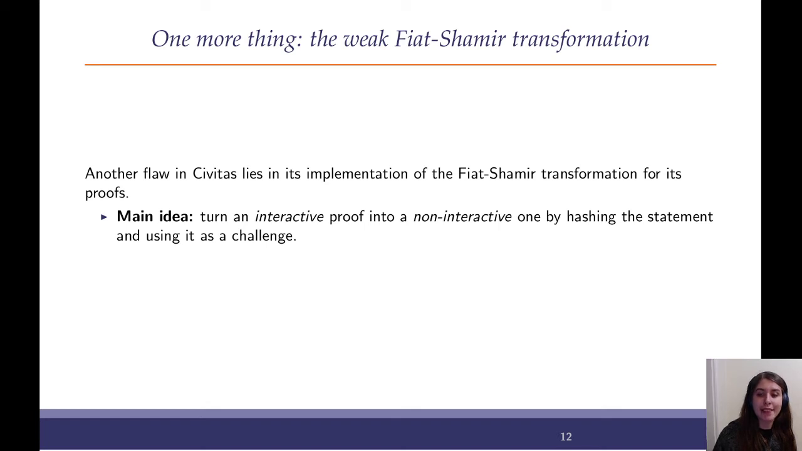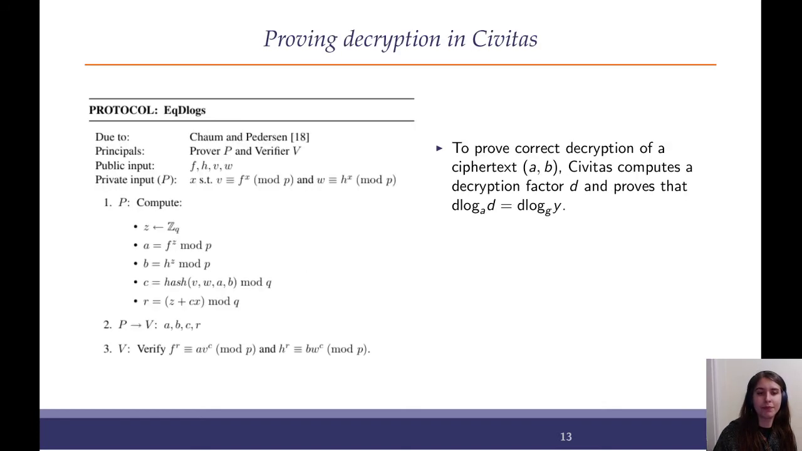So we need this property called adaptive soundness, and we're going to use the Fiat-Shamir transformation to do that. The idea is you take the whole statement, hash it, and that is your challenge. The hash should be difficult to predict, and it contains all of the information of the challenge, so it cannot be modified later. However, Civitas unfortunately does not hash the entire statement in its proofs, and we're going to see a concrete example of that.